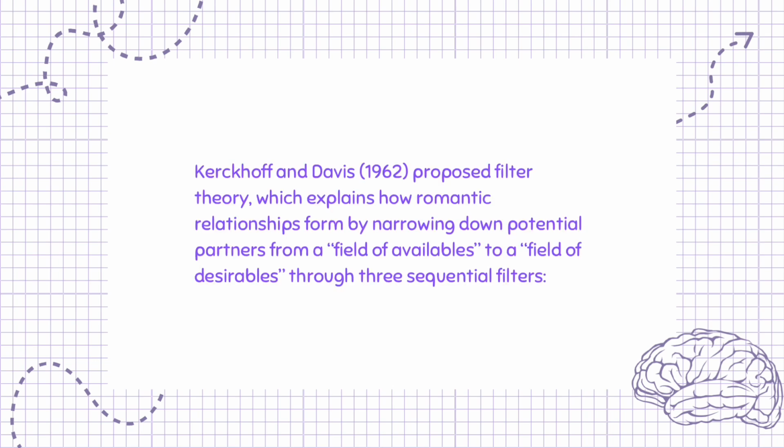Kerckhoff and Davis, 1962, proposed filter theory, which explains how romantic relationships form by narrowing down potential partners from a field of availables to a field of desirables through 3 sequential filters.